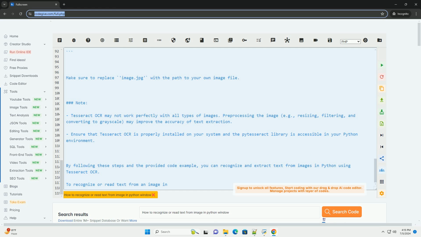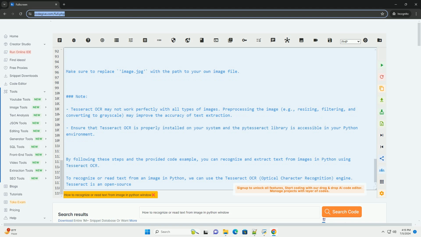Full code example. Here is the complete code that reads text from an image using Tesseract OCR in Python. Make sure to replace image.jpg with the path to your own image file.